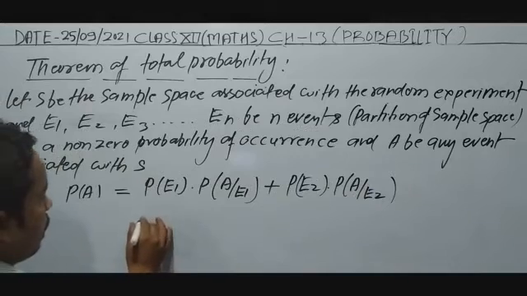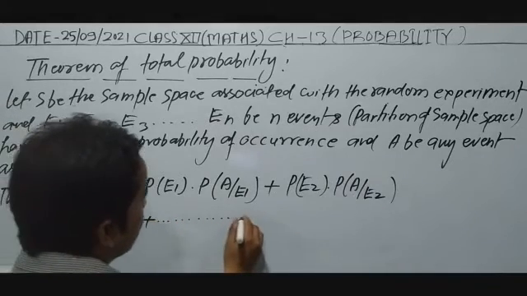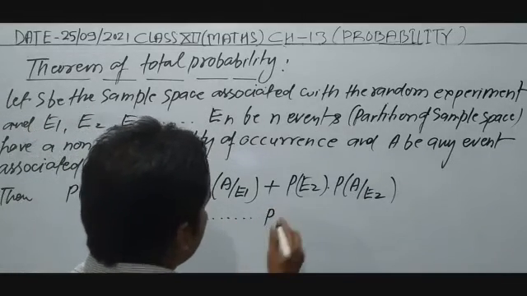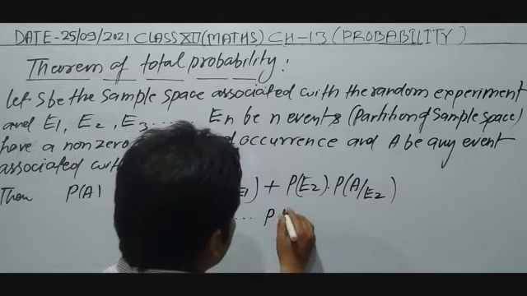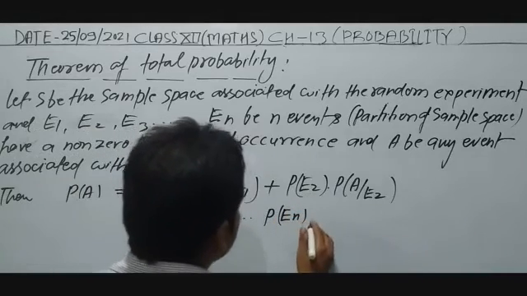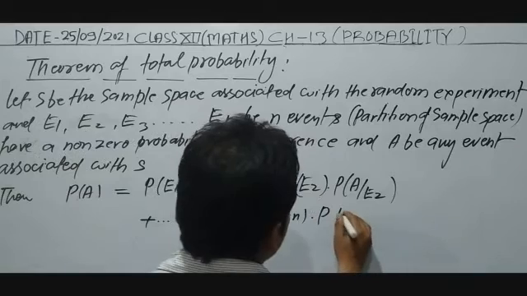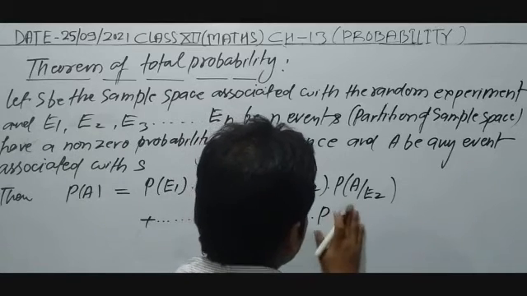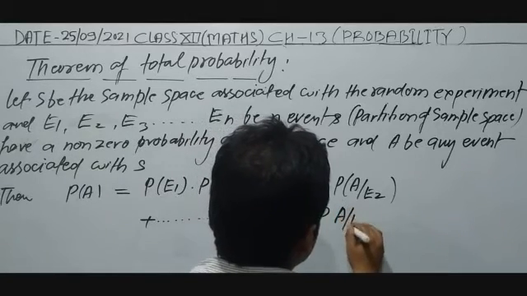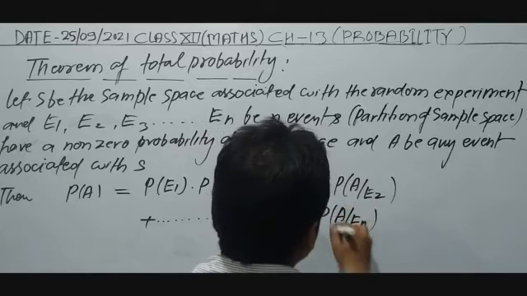Now similarly, probability of En into probability of A oblique En.